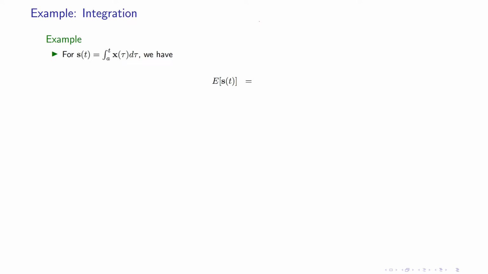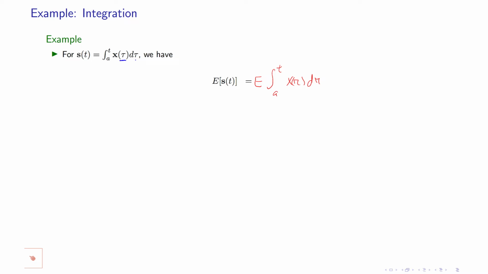In this case, we can calculate the expected value of S of t very easily, because we have the expected value of an integral from a to time t of x of tau d tau. Remember that here we have time t, and this is a dummy variable of integral.